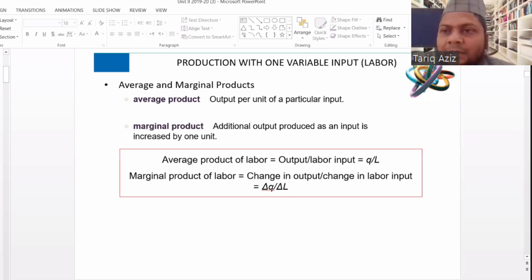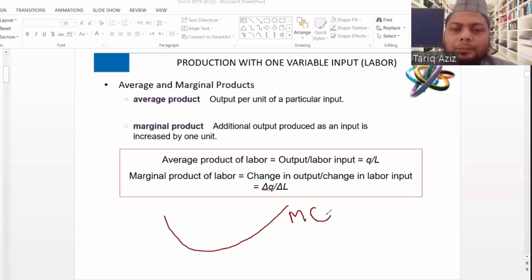The shape of the cost curve is U-shaped. The shape of the marginal cost is always U-shaped like this. This is the marginal cost curve. It is decreasing initially, then after some time it starts increasing. This is the shape of the marginal cost curve.